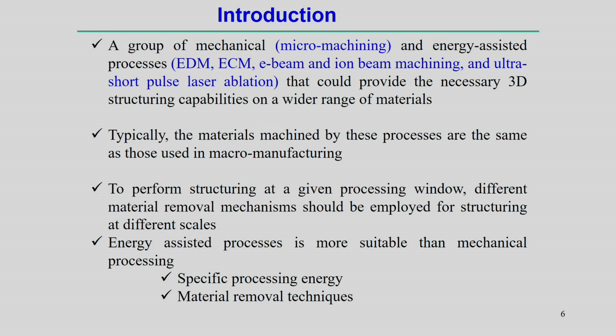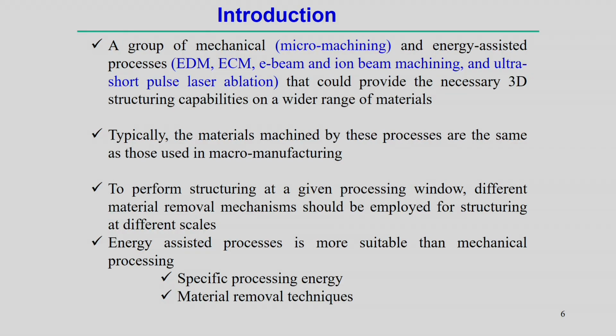And of course, all these processes can also be applicable for a wide range of materials. For example, one process may be applicable for metallic material and at the same time it may not be applicable for non-metallic material. So, therefore, a wide range of material coverage is there. We need to know each individual manufacturing process and its response when you try to downscale these processes.